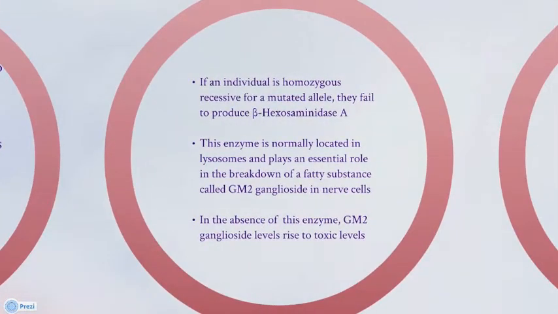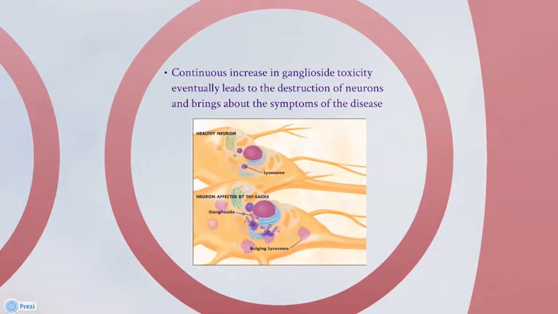If an individual is homozygous recessive for a mutated allele, they will fail to produce the enzyme beta-hexosaminidase A. This enzyme is normally located in lysosomes and plays an essential role in the breakdown of a fatty substance in neurons called GM2 ganglioside. In the absence of this enzyme, GM2 ganglioside within neurons will reach toxic levels. This continuous increase in ganglioside toxicity eventually leads to the destruction of neurons and brings about the symptoms of this disease.